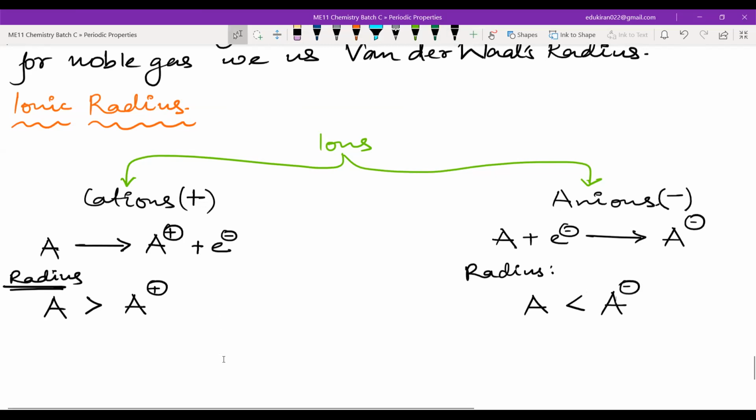Two types of ions, cations and anions. How do you form a cation? You remove an electron. How do you form an anion? You add an electron. And if we compare the radius of the ions with the parent atom, in case of cations, the cation has smaller radius than the parent atom. But in case of anions, the anion has larger radius than the parent atom. Done, everyone? Yes, sir.